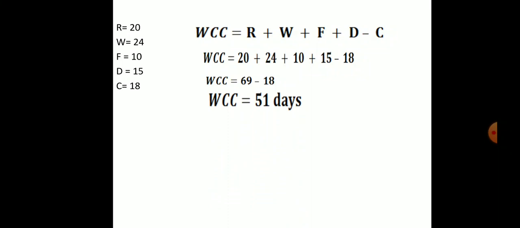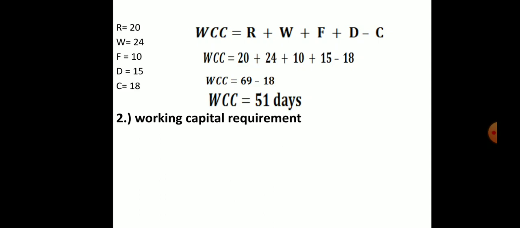And for creditors, if we purchase anything on credit, to repay that it will take 18 days. So if you subtract, the total working capital cycle will be 51 days to convert that cash into raw material, work in progress and finished goods, then sales, then it returns back to us, means the cash will reach us in 51 days. So this is the working capital cycle, students. They told us we have to calculate the duration of the cycle. So it will take 51 days.